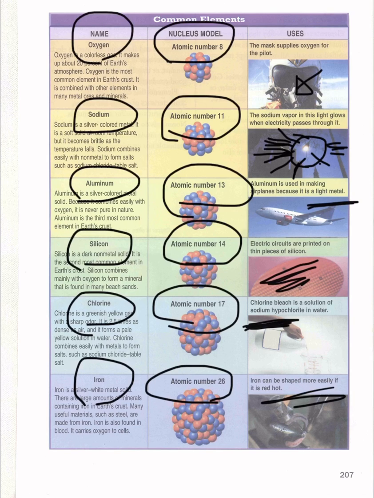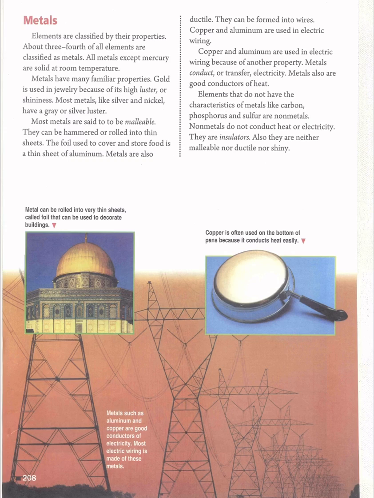Okay, here we have metals. What is the meaning of metal? We say elements are classified by their properties.